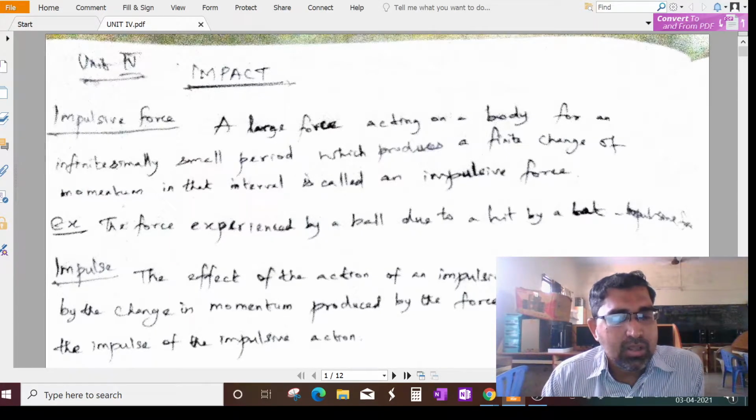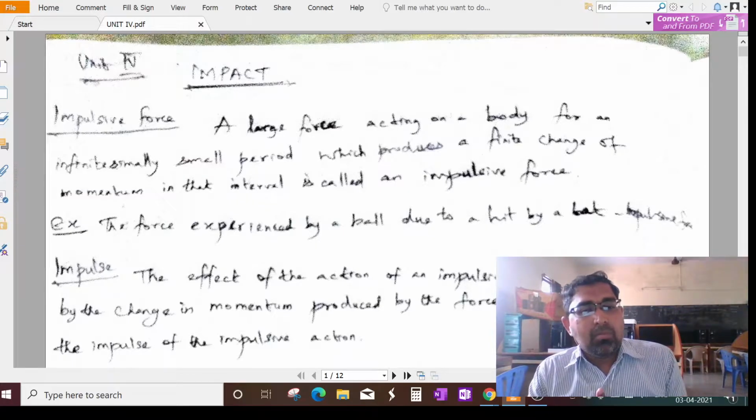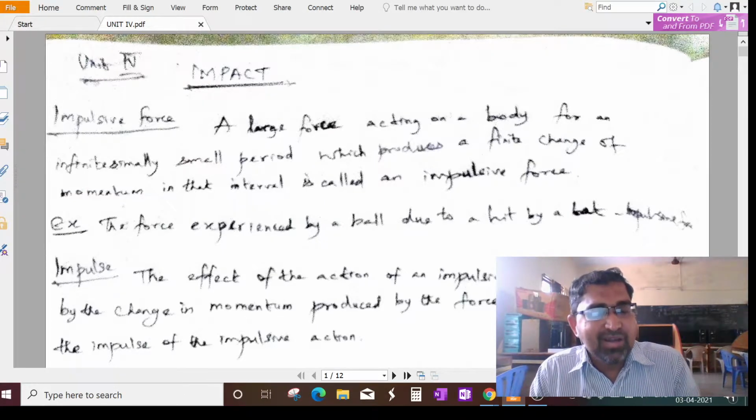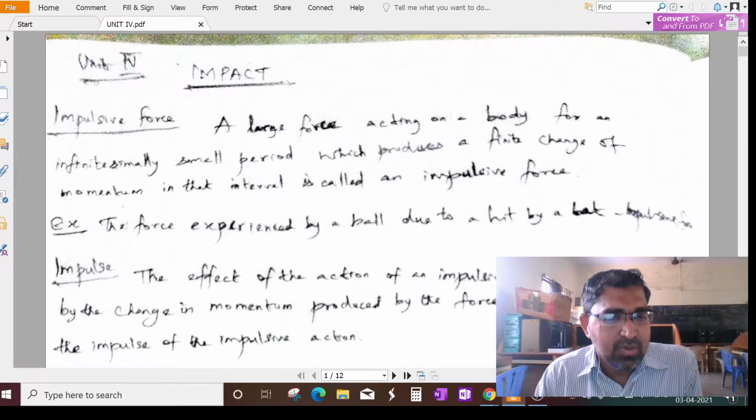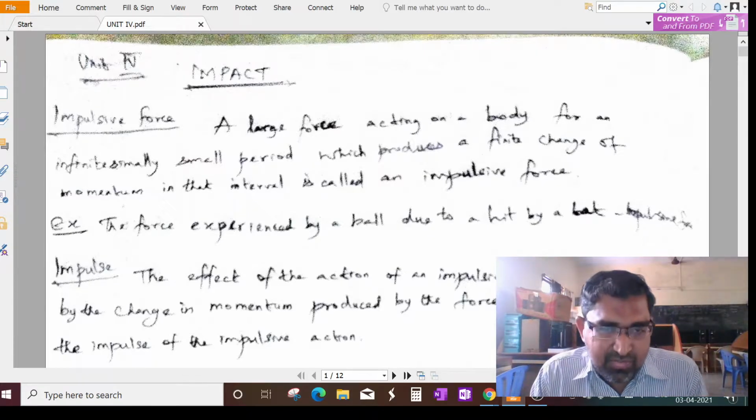Could you understand? For example, a ball, whatever it may be, football or cricket ball. For example, a cricket ball. If you hit it with a bat, you will give it a force, a hit, so that the ball goes to the boundary or a six.